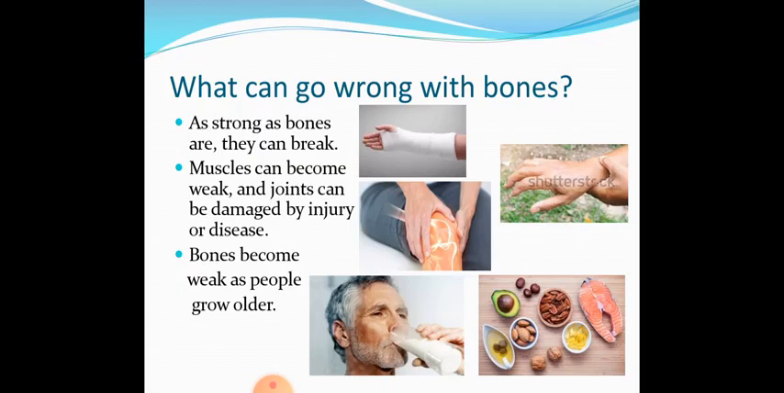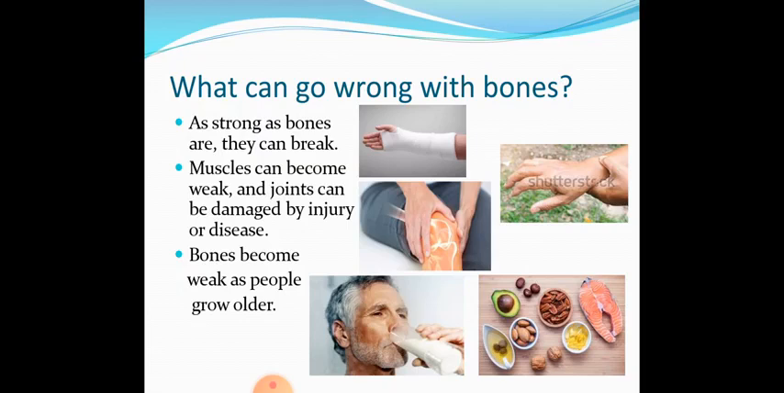The information about this is available on page 8, what can go wrong with the bones. As strong as bones are, they can break. Muscles can become weak and joints can be damaged by injury or disease. Bones become weak as people grow older. So, how do we keep our bones strong?